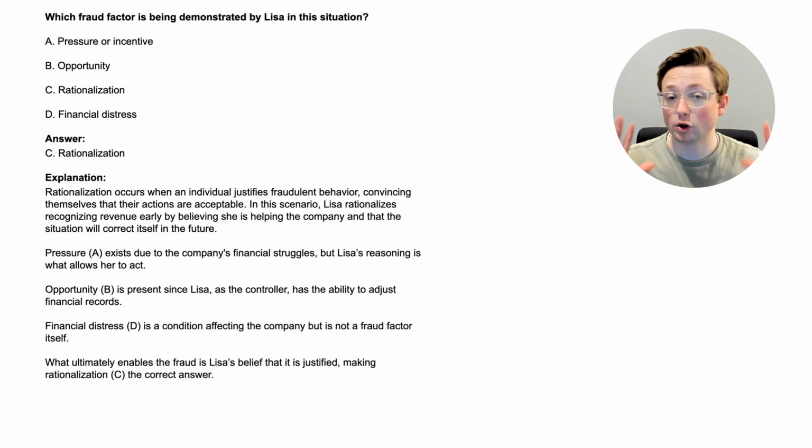Now with that, we've learned a lot in just 5 questions. Before we do anything else, let's do one more part of the SuperFast CPA process called pillar topics. Now, the idea behind pillar topics is as you're going through the questions, you will notice the things that keep popping up. You see 2 or 3 or 4 questions trying to teach you about opportunity in different situations, or trying to teach you about rationalization in different situations. Whatever the case is, you notice these things popping up in the questions.